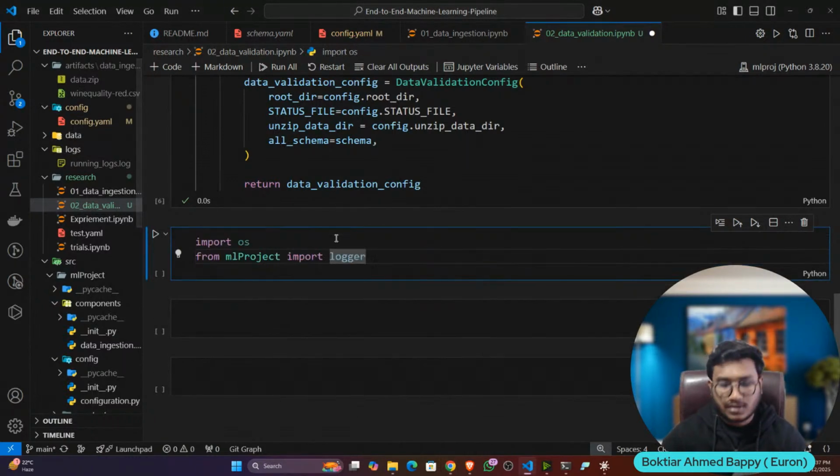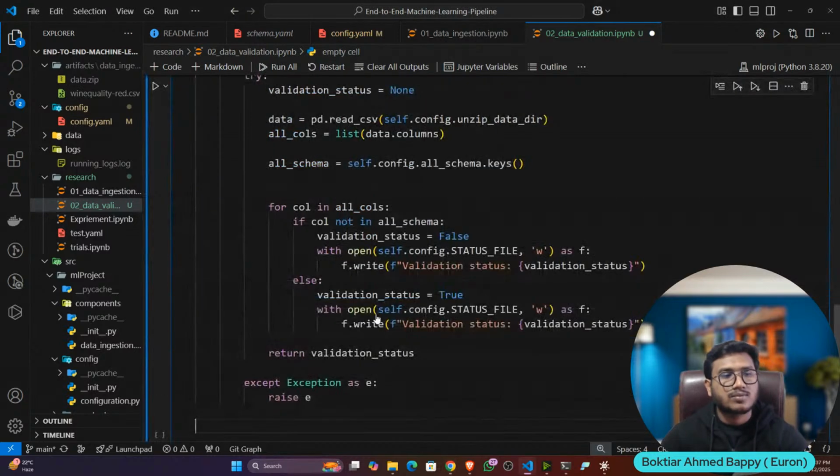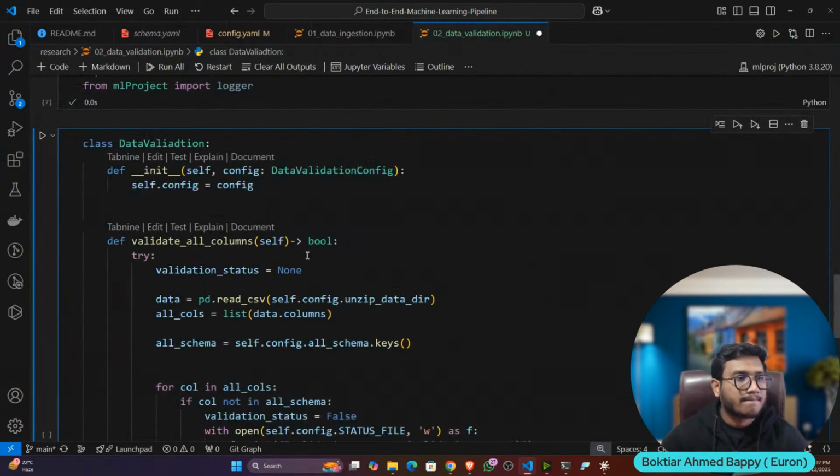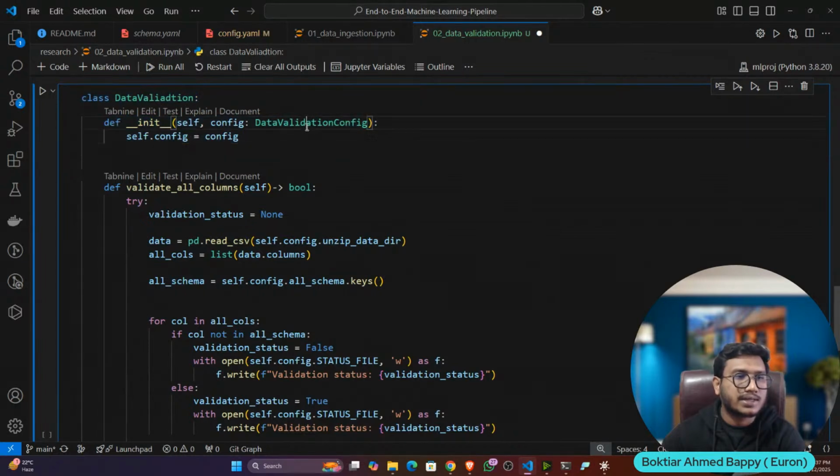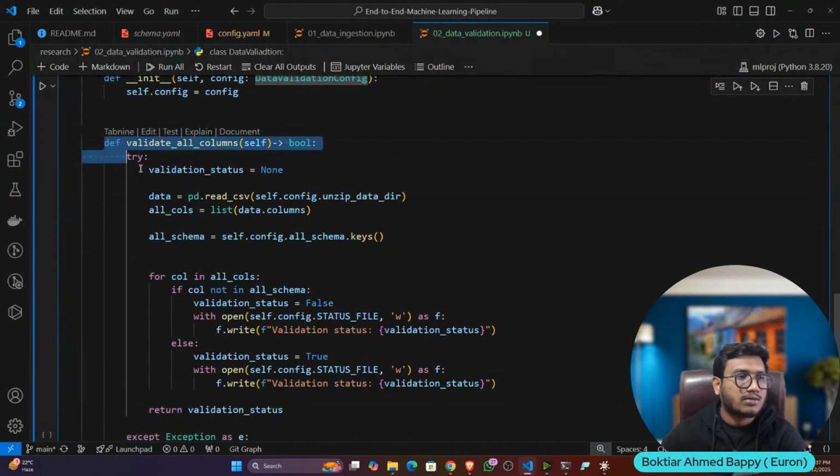So I'll import some library, and this is my component. And again, it's a very simple Python code. See, it's a class DataValidation. Inside that constructor, it will take the data validation config, and it will validate all the columns. Now see here what I am doing.